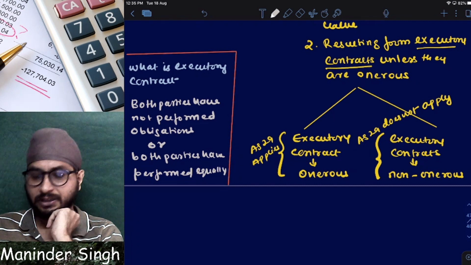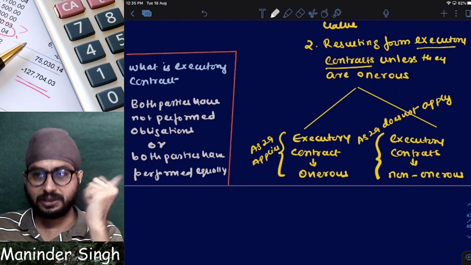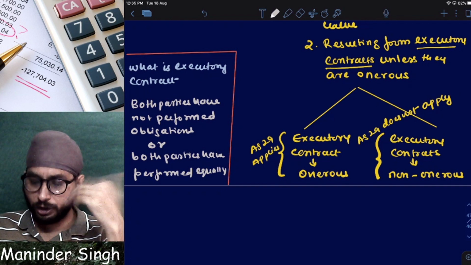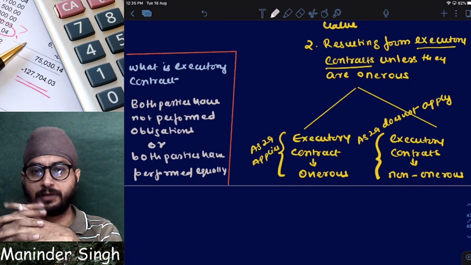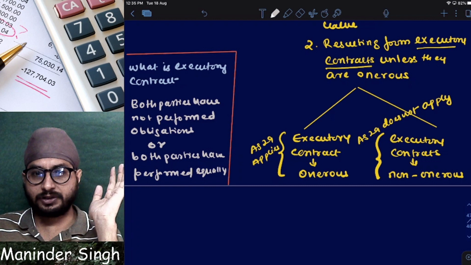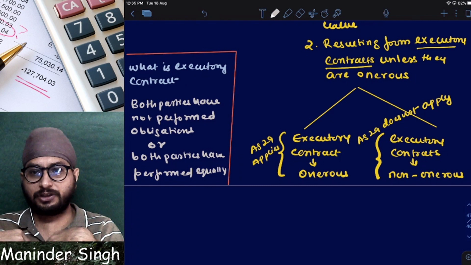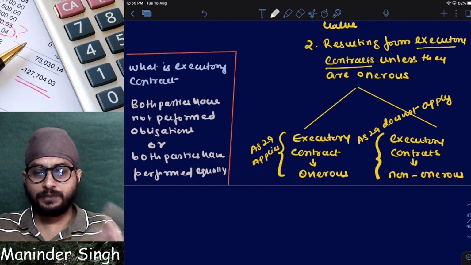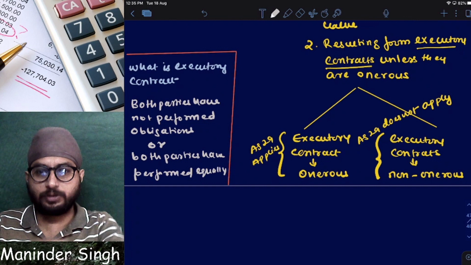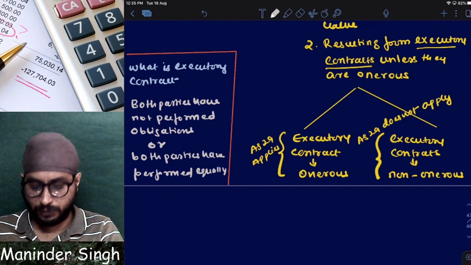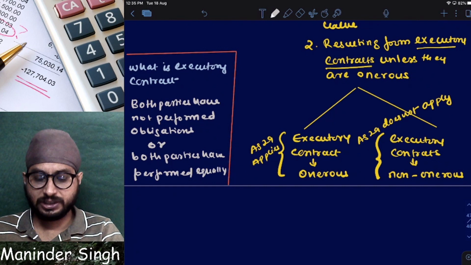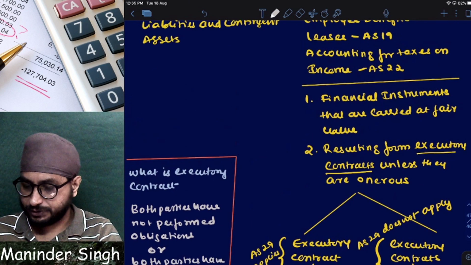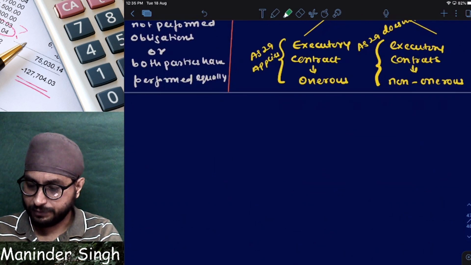What is this called? This is called an executory contract. Or you can say both parties have performed equally. 70% of your job you have performed, 70% of my job I have performed. That is again an example of an executory contract. Either both have not performed or both have performed equally. This is called an executory contract. Clear? Next. Point number 3.